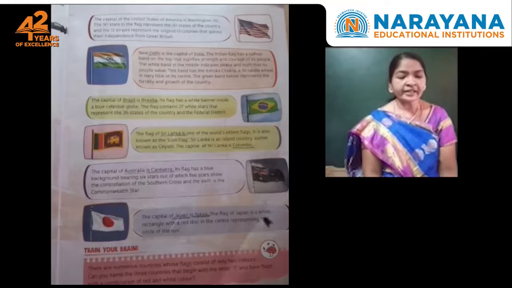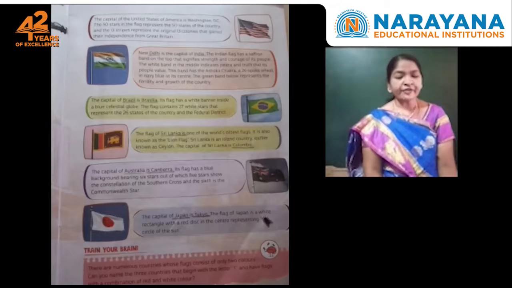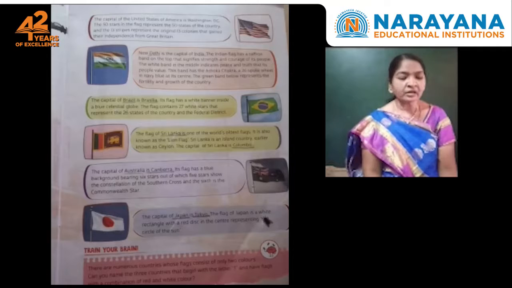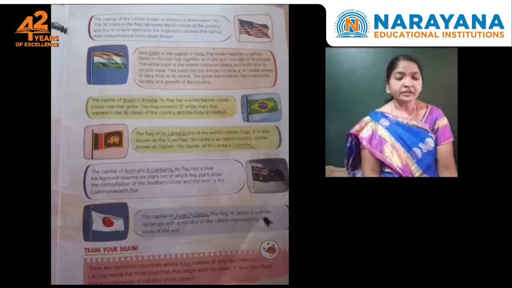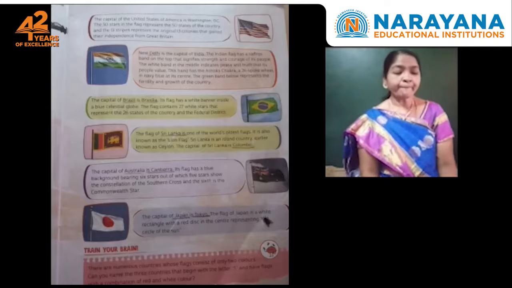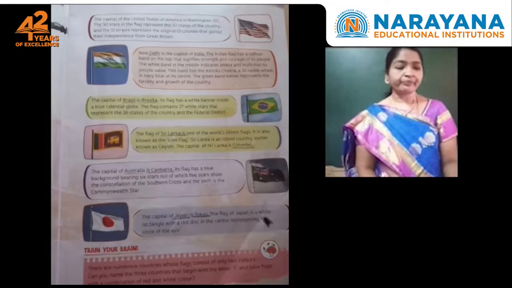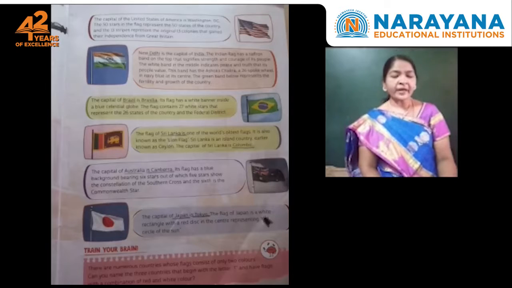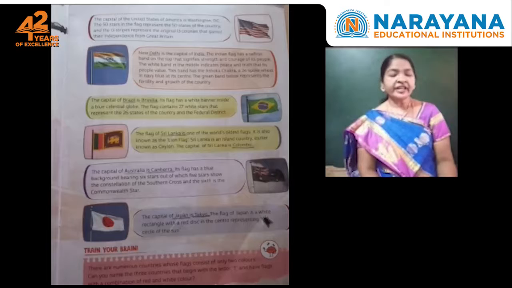Okay, three colors having three different significances, children. So saffron color represents courage and strength, children. The white band in the middle indicates peace and the truth that its people value. This band has the Ashoka Chakra.